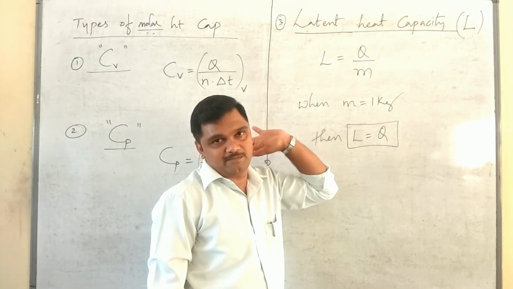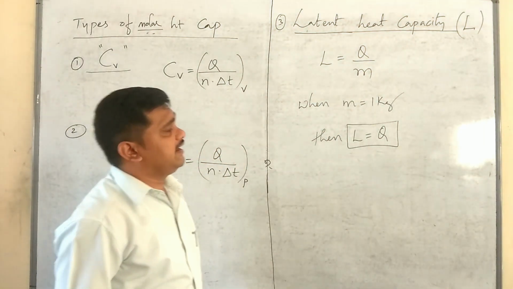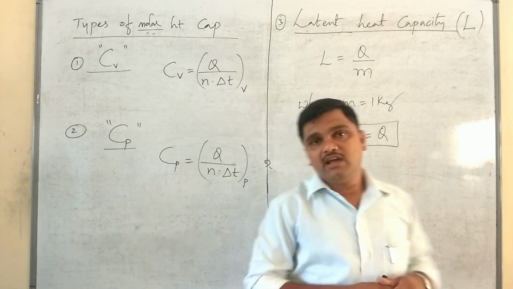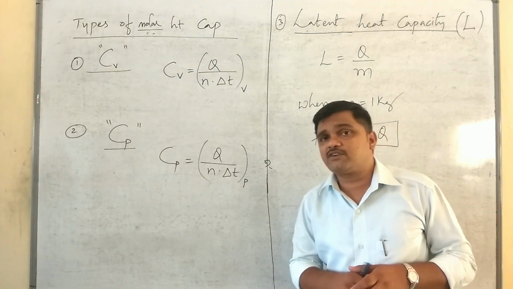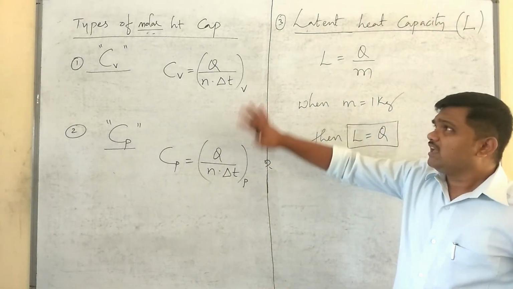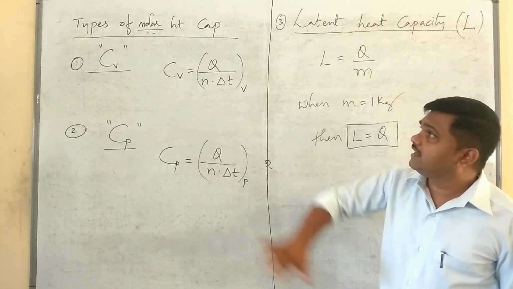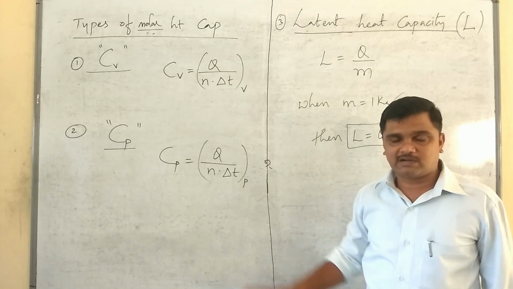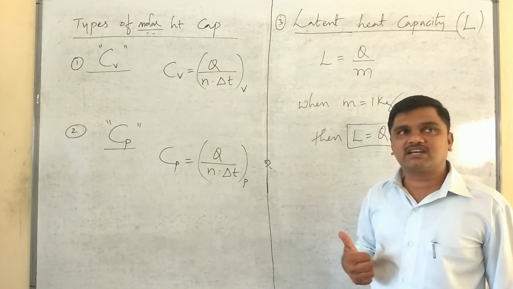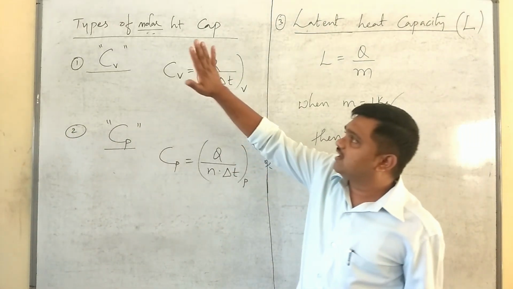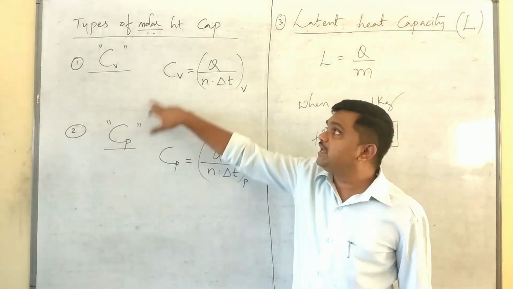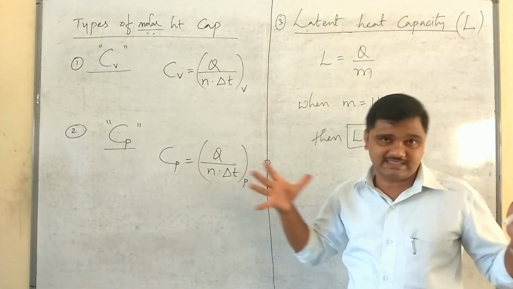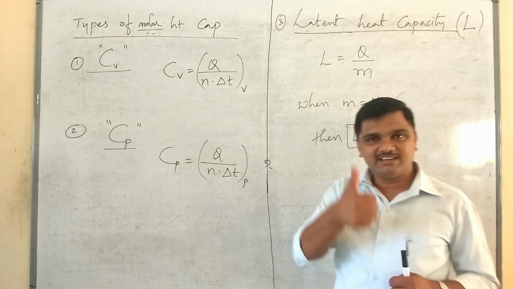Please remember, these are the different kinds of heat capacities. Among all these, we have only the molar heat capacities in our chapter, thermodynamics. And in the next class, let us discuss the relationship between Cp and Cv of an ideal gas. Anyhow, thank you for watching.